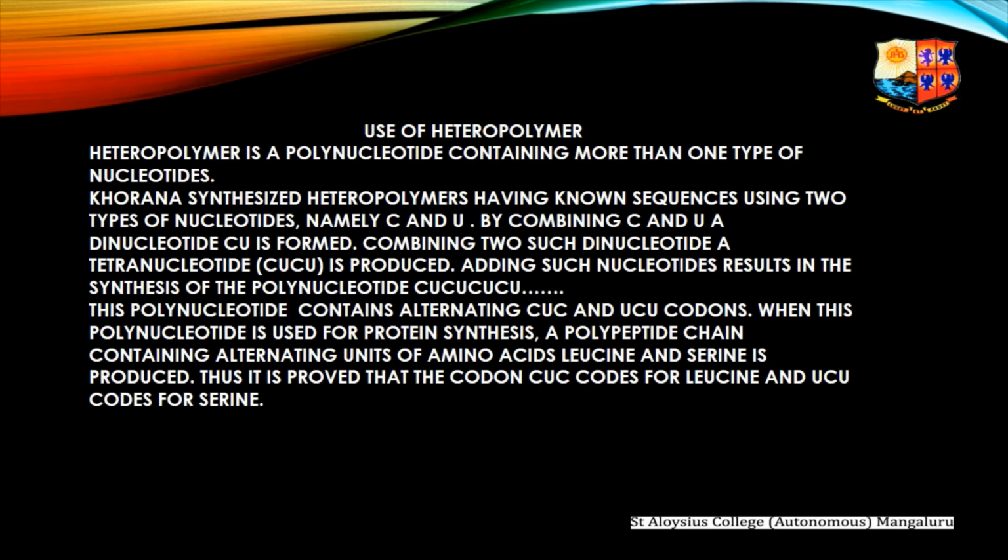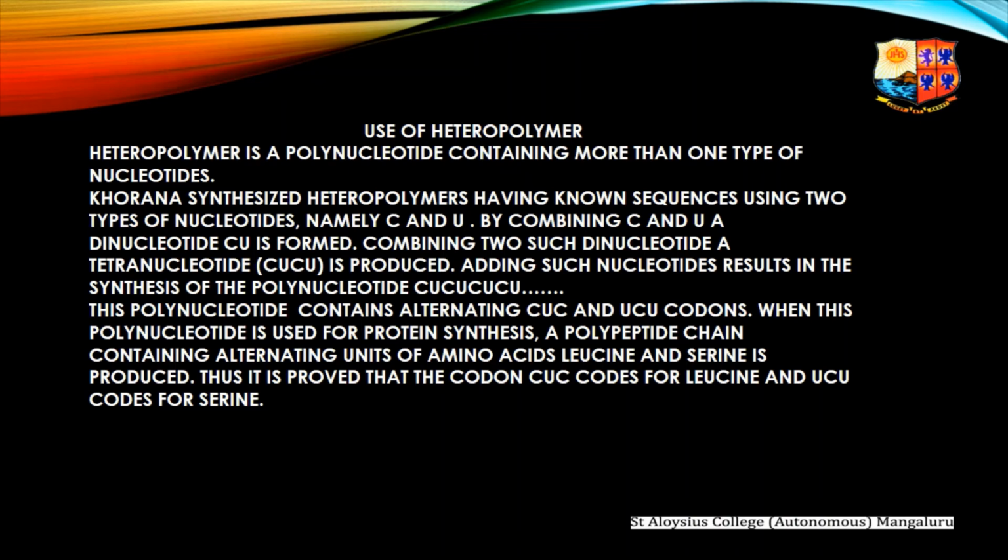Next one is the use of heteropolymer. A heteropolymer is a polynucleotide containing more than one type of nucleotide. Khorana synthesized heteropolymers having known sequences using two types of nucleotides, here named C and U. By combining C and U, a dinucleotide CU is formed. Combining two such dinucleotides, a tetranucleotide is produced.